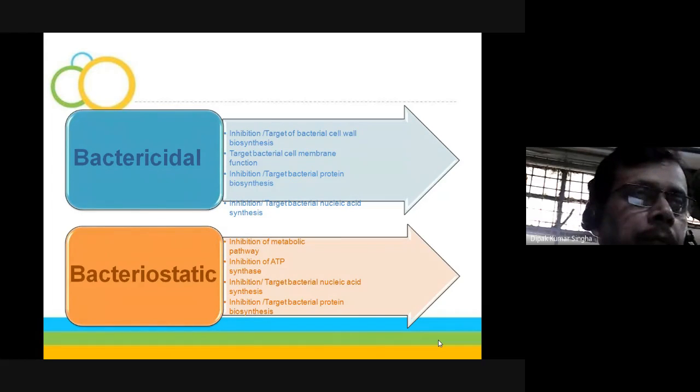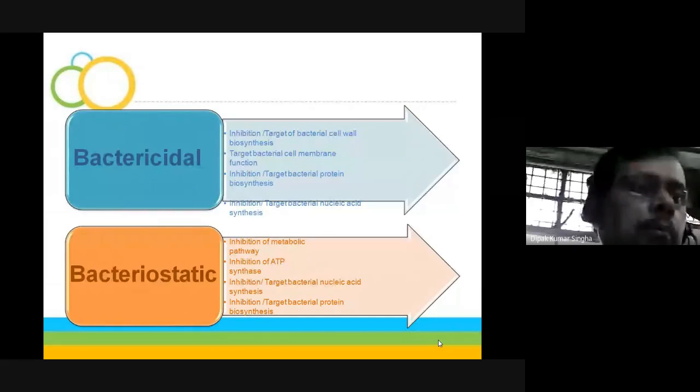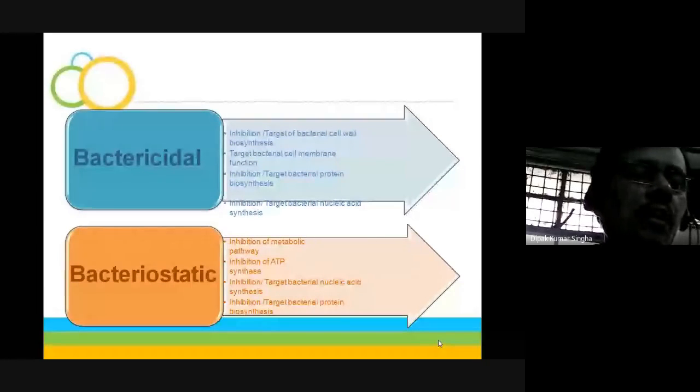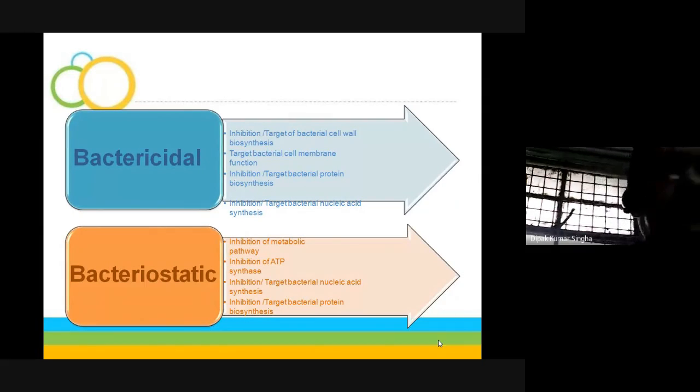When it is bactericidal and when it is bacteriostatic depends especially on which microorganism, or which antibiotic is used for which type of microorganism. It depends upon the variety of the microorganism. If it is killed, then it is bactericidal. If it is not killed by the mechanism of nucleic acid synthesis or protein synthesis inhibition, that is called bacteriostatic.